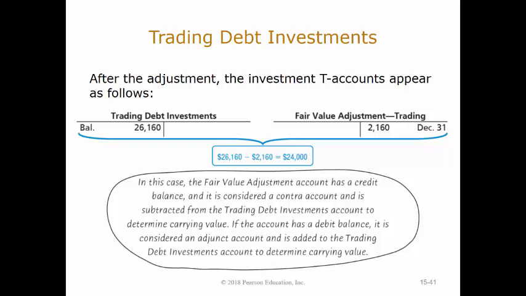So you don't actually remove the investment from your books. You always keep it on your books at its historical cost, at its cost basis, for the entire time that you have it. But you have this account that is linked to it, which is a contra account, or maybe an adjunct account if it's gone up, which adjusts its value to its fair value. So when we report this, we would say we have trading debt investments at a historical cost of $26,160, but we're fair value adjusting them down $2,160 to report their overall fair value of $24,000.